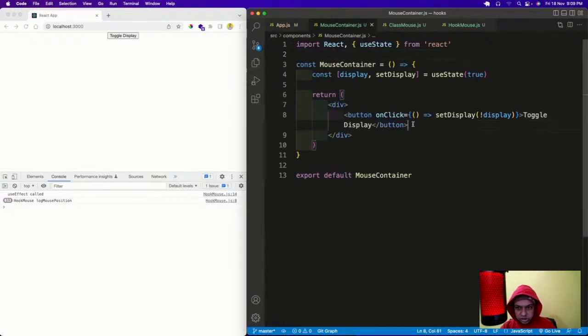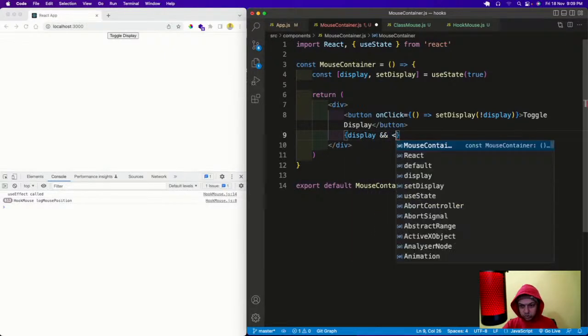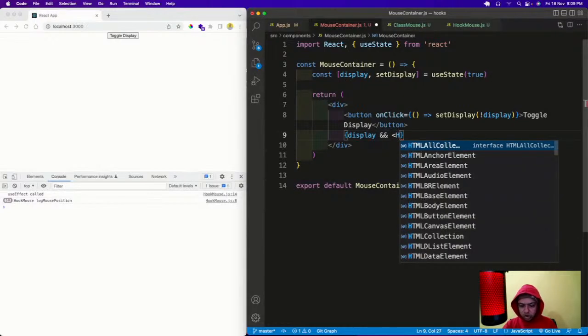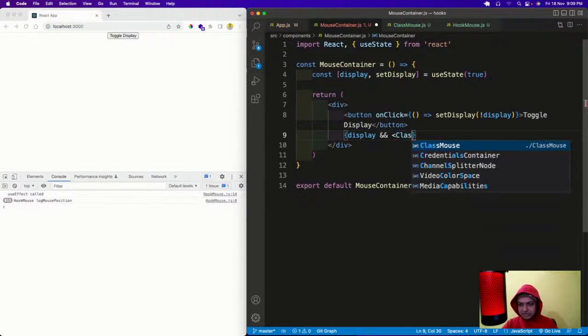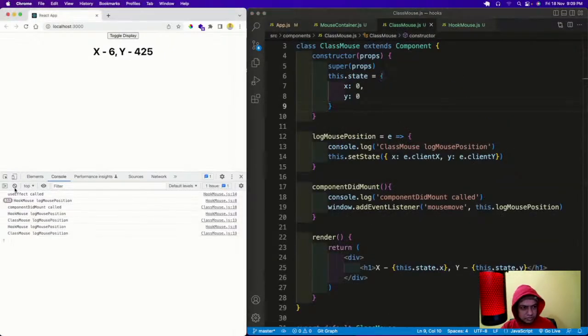Now this toggle display, what I will do, based on the display, I'll use the and operator shortcut. Hope you know what an operator shortcut is. This might have been taught. Today is the last day, anyways. You should have known this thing. So I will have a class mouse, you call this class mouse. Okay, call this class mouse. So see what is happening? This class mouse has been. So let me actually refresh it again.